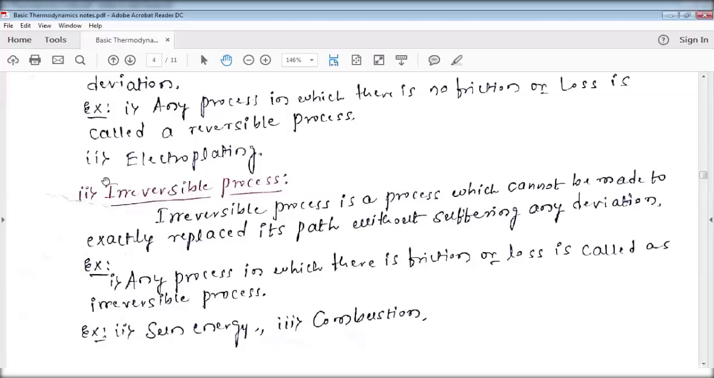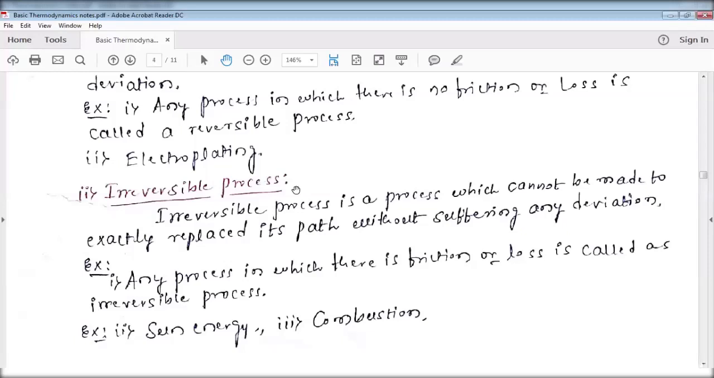Again, if you are moving from your college to the house once the college gets over, and you follow the same path, that is called a reversible process. If you have taken any deviation in the path, that is called an irreversible process.